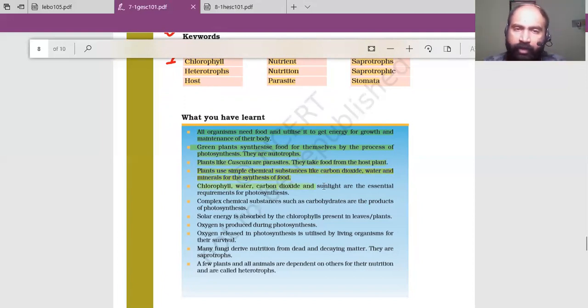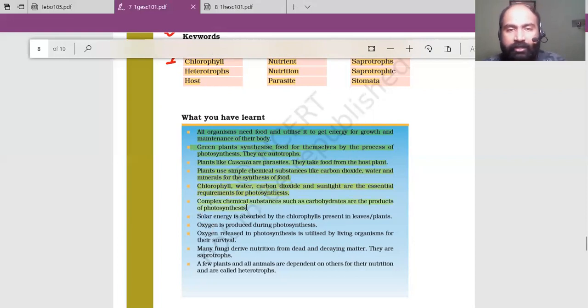Chlorophyll, water, carbon dioxide, and sunlight are the essential requirements for photosynthesis. What are the requirements for photosynthesis? Chlorophyll, water, carbon dioxide, and sunlight. And what are the raw materials? Water and carbon dioxide. Raw materials are materials which are required. So raw materials are water and carbon dioxide. But what are the essential requirements? Chlorophyll, water, carbon dioxide, and sunlight. Sunlight is not a material, right? So we cannot consider it a raw material. Understood?